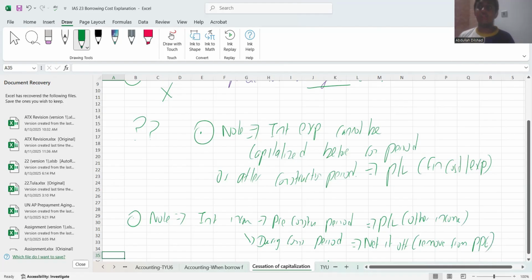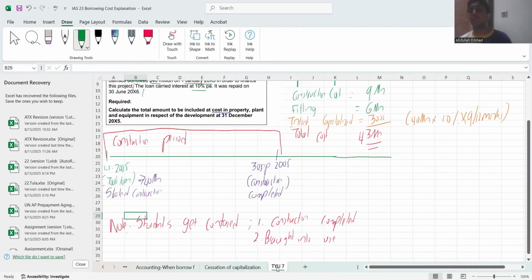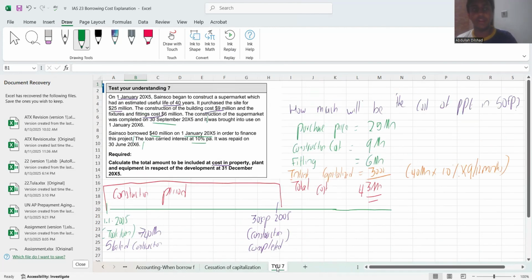Don't worry. We have questions from Kaplan, from BPP, from Study Hub, which are readily available to access. And when we are doing them, we'll understand even more. So I guess this is more than sufficient for you all to do any question related to your IAS 23 borrowing cost. Final question and we're done for the day.